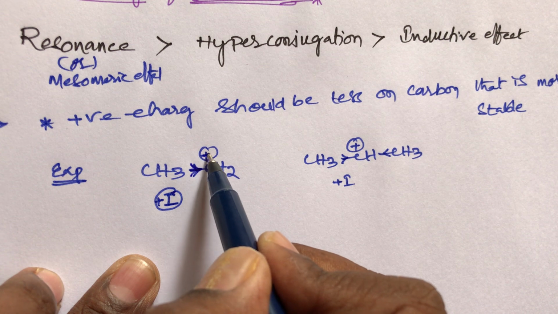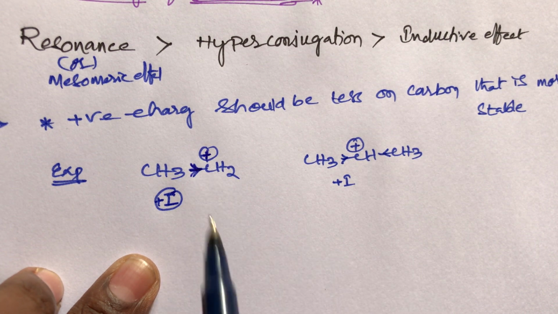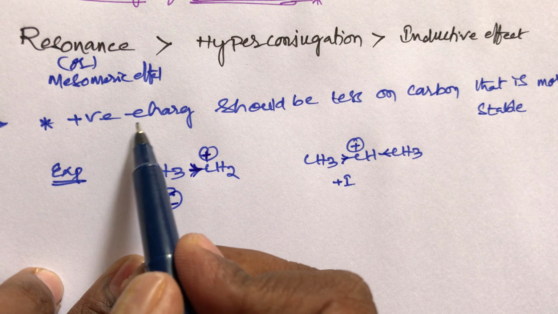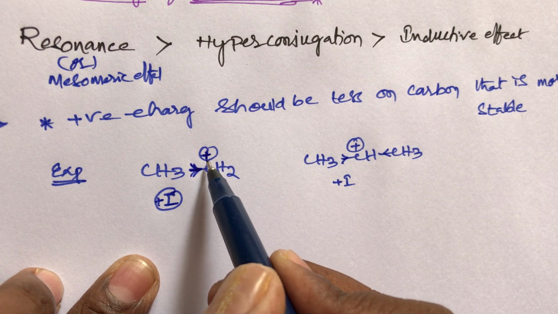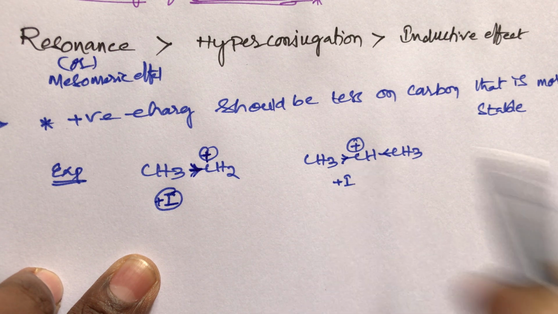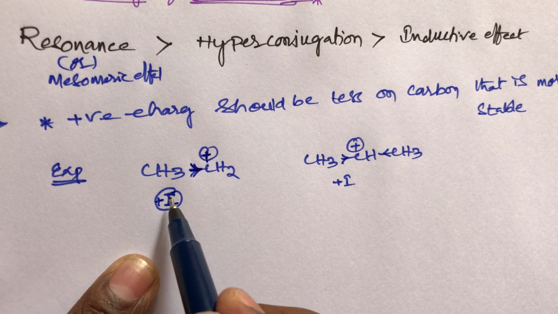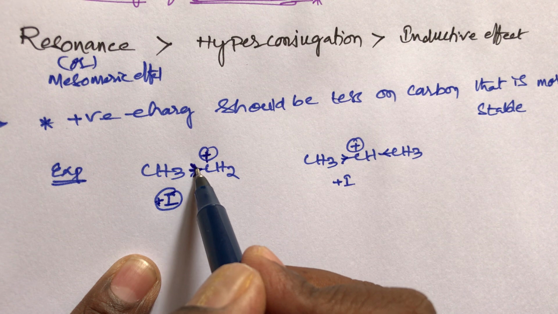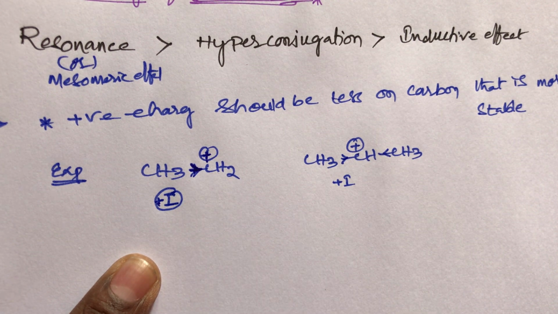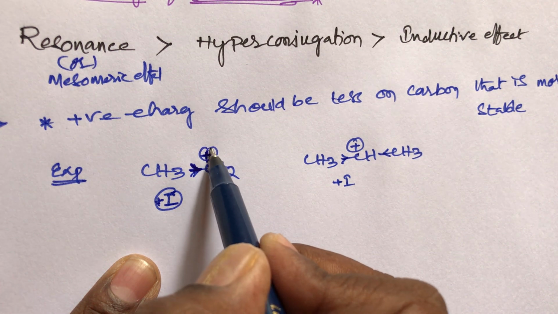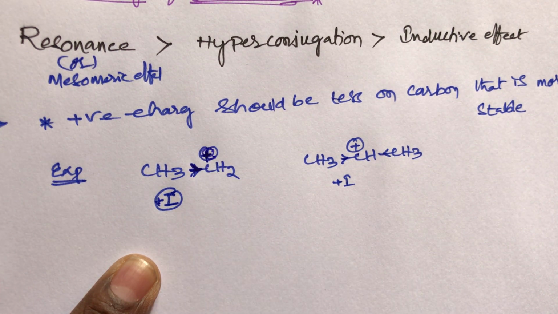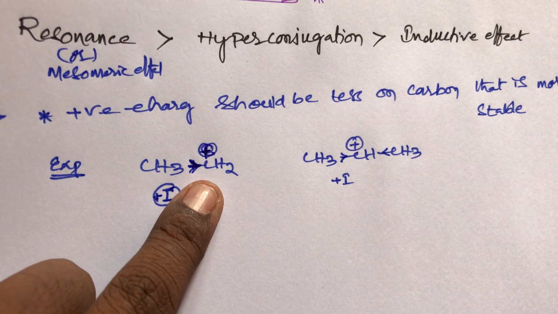So here the positive charge means there is an electron deficiency. What is the condition? The positive charge should be less. Both carbons have the same positive charge, but due to the presence of the plus I group, which is an electron releasing group, this methyl group makes the positive charge slightly decrease.